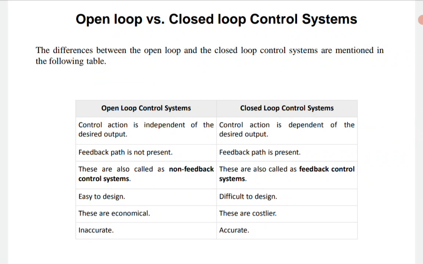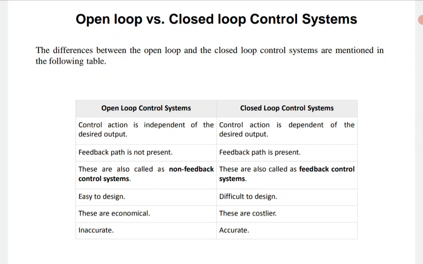And that's why an open loop control system is also called a non-feedback control system, and a closed loop control system is called a feedback control system. Open loop control is obviously easy to design, but closed loop control is difficult to design because the complexity is high. Open loop control systems are economical, obviously, since certain things have to be introduced in a closed loop control system; that's why it is much costlier.